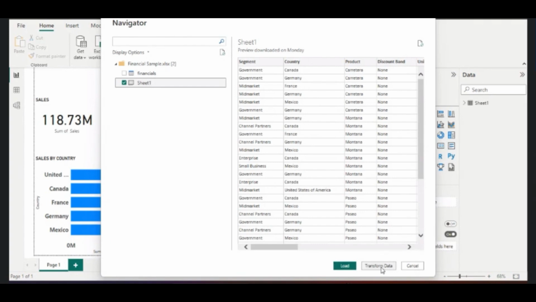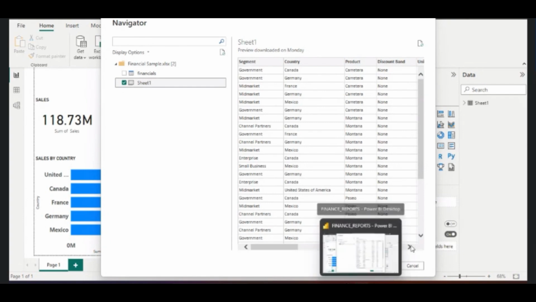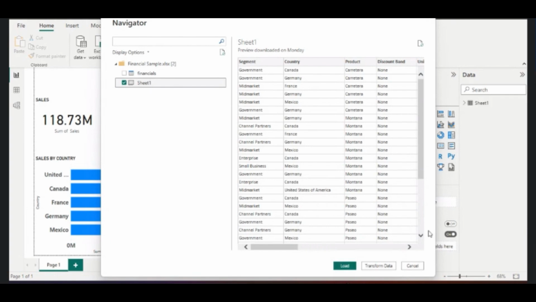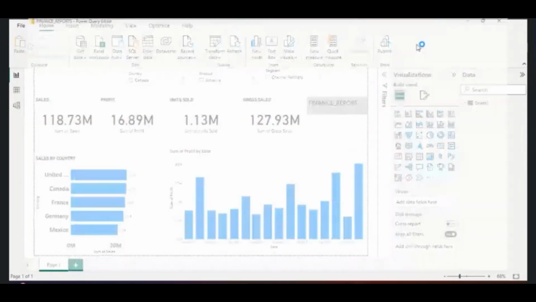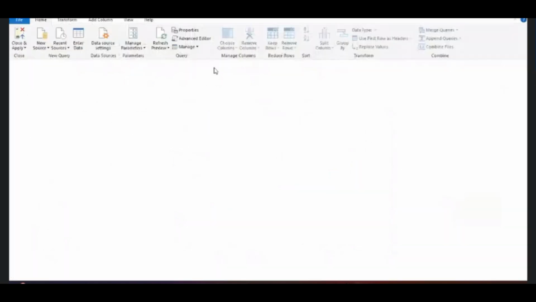Here you get an option called transform data. Once you click on this transform data, this whole framework will shift to the backend. Backend means there we perform ETL activities. ETL means extract, transform and loading. So the transformation, the data cleaning activities, will happen in the backend. So once you click on transform data, this is the front end, and another window gets opened. This is called backend.